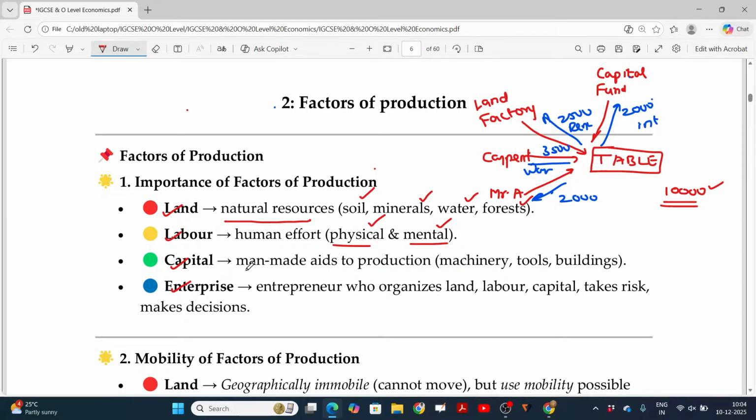Capital is nothing but man-made aids to production, like machinery, tools, and buildings. For all these things, a fund is required, and that fund is nothing but the capital. For example, we assume that three employees are there.